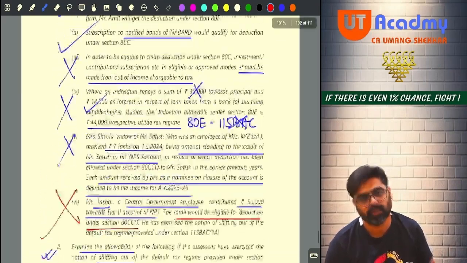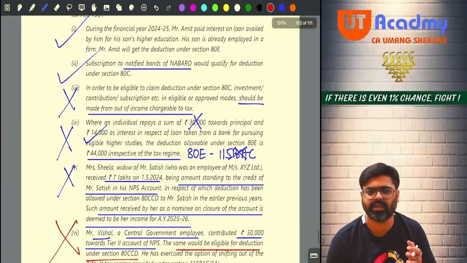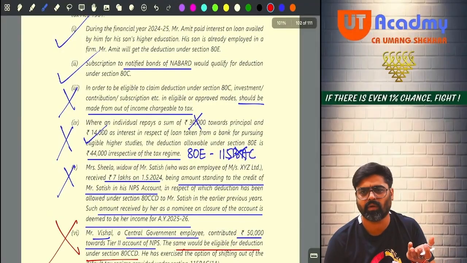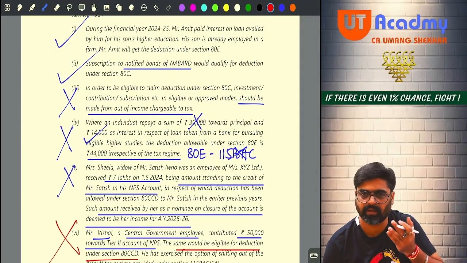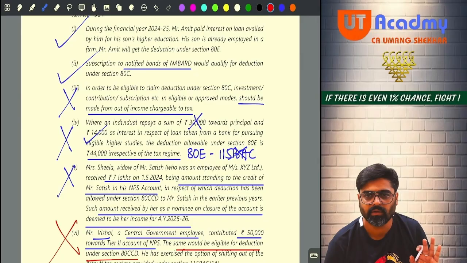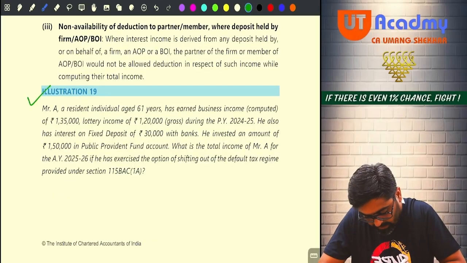So this was the entire question number 1 which I gave you yesterday. In this, 80E I have not yet taught you, but whatever I have explained, through that you would have understood. Okay, now?